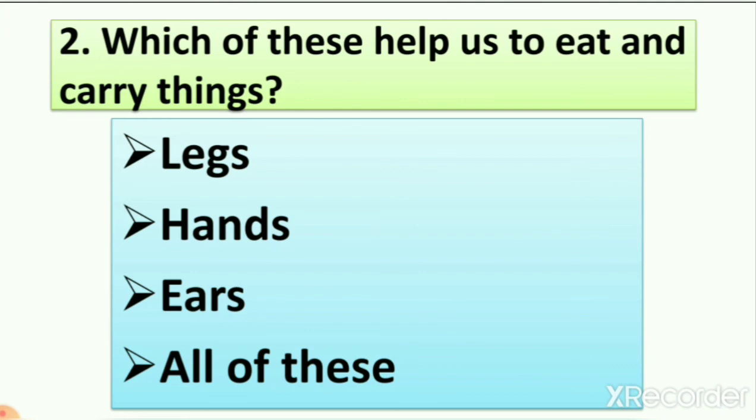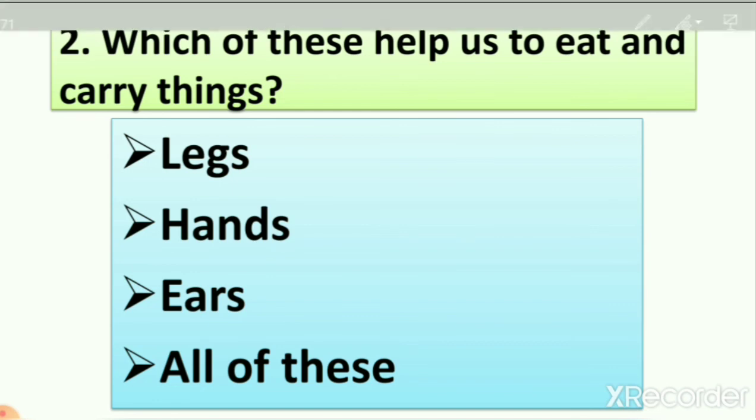One mother is giving food to a small baby with the help of her hand. So it means our hand helps us to eat, right? And when we learn about hands, we also learn that with the help of hands we carry things from one place to another place, right? We can hold a book, we can move our chair with the help of our hand.